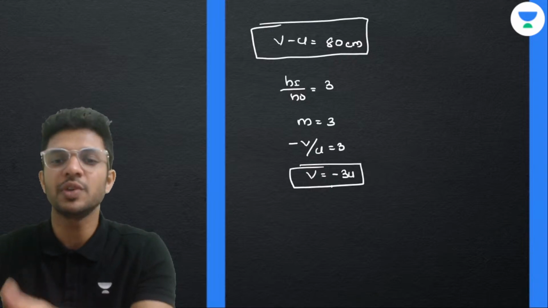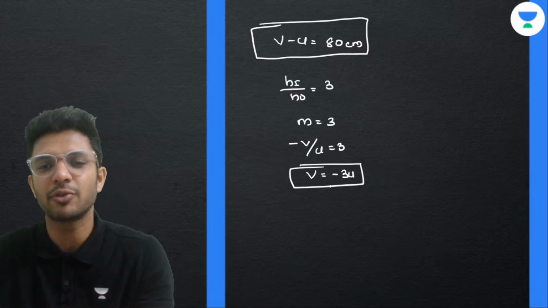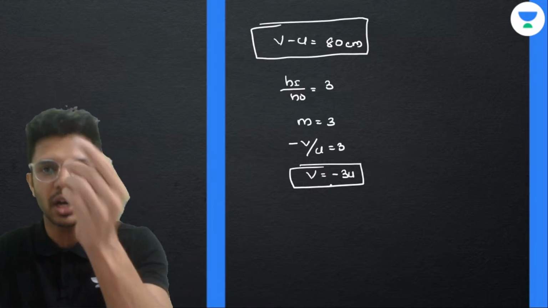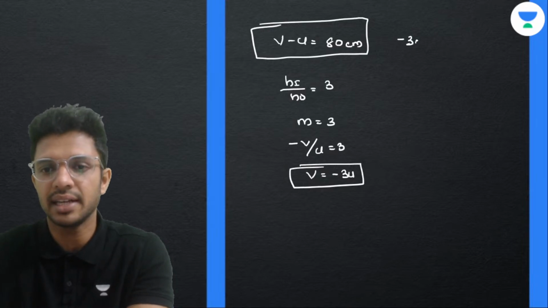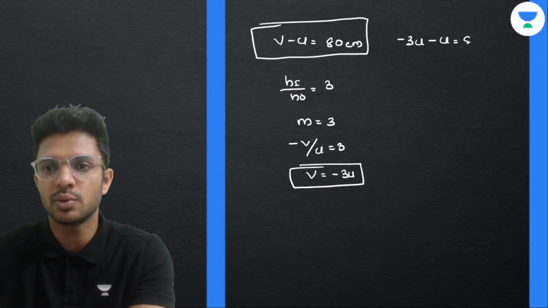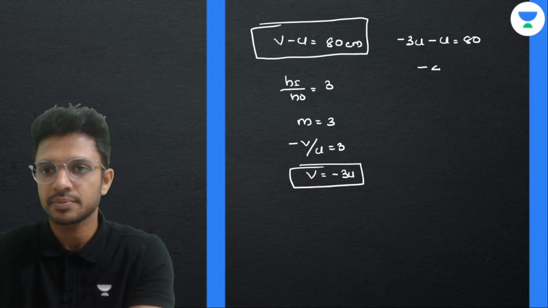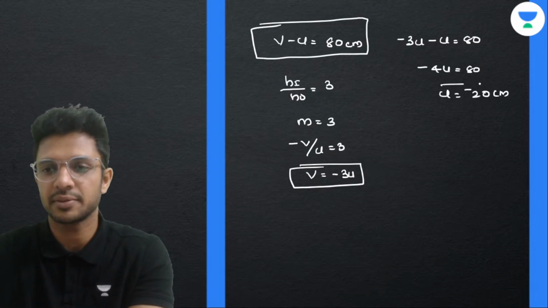We have two unknowns, v and u. How many equations do we have? We have two equations also. Why can't we just solve it? Yes, we can. Solve it. So v equal to minus 3u. Putting in the above equation, v minus u equal to 80 centimeters, so minus 3u minus u equal to 80. Minus 4u is 80, u will be equal to 20 centimeter with a negative sign.